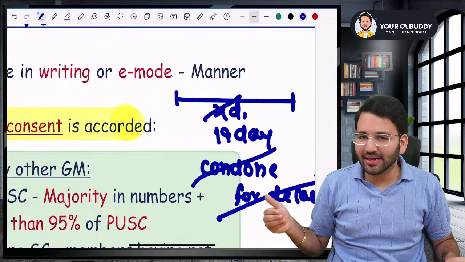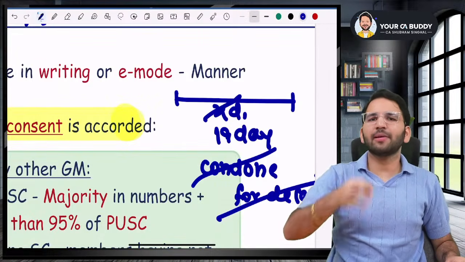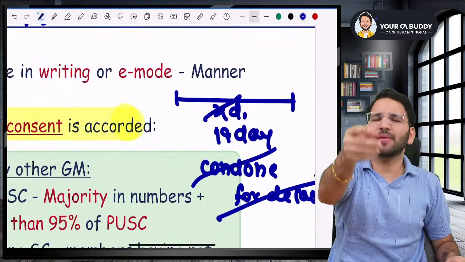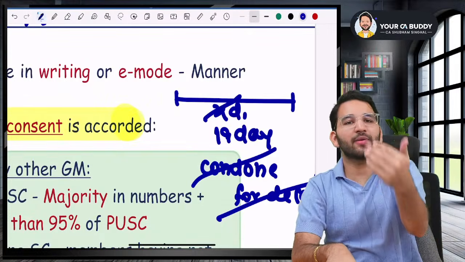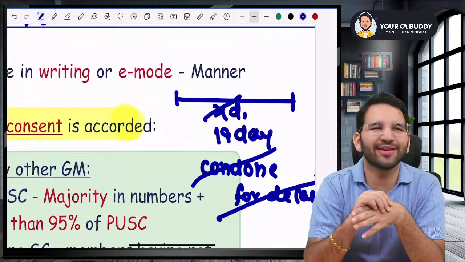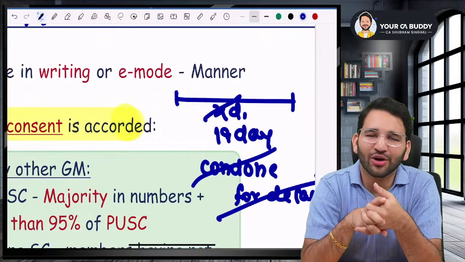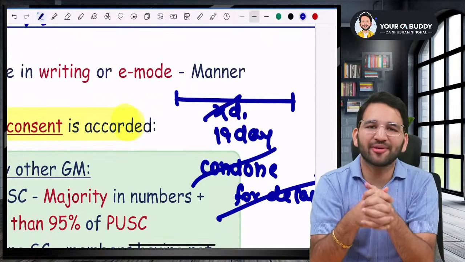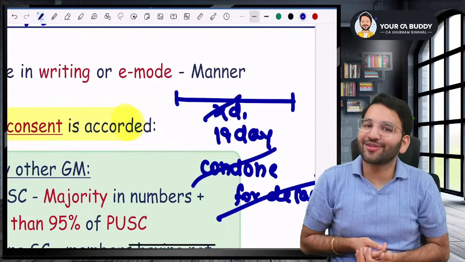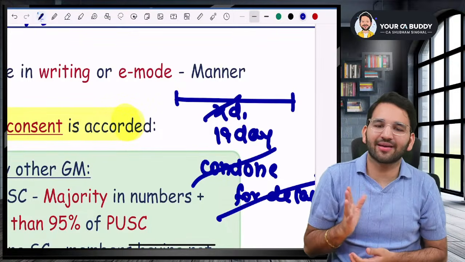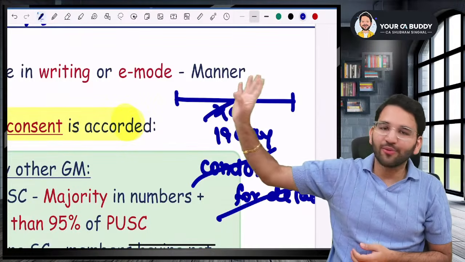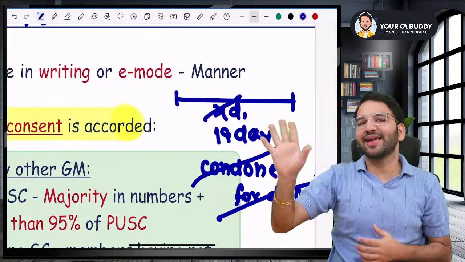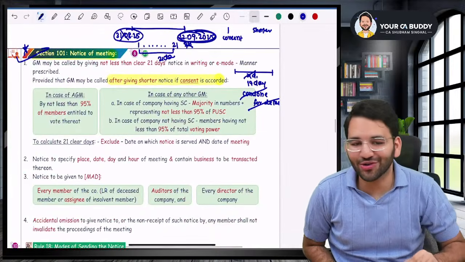Condonation for delay is basically, for example, if I ask you to submit the test today, and you could not submit it today, tomorrow you'll come to me and say, sir, sorry, this and this happened. So sorry, sir, I could not submit yesterday. Please take my test papers, sir. So I'll take it. That is condonation for delay. I forgave you for your mistake. But now, in case of shorter period notice, if the approval was not taken first, later on the delay cannot be condoned. There was an exam question on this, sir.